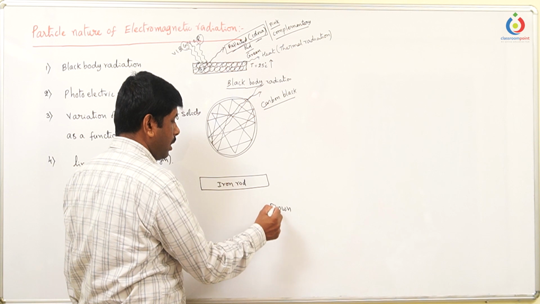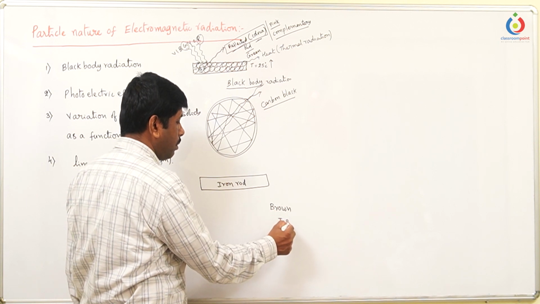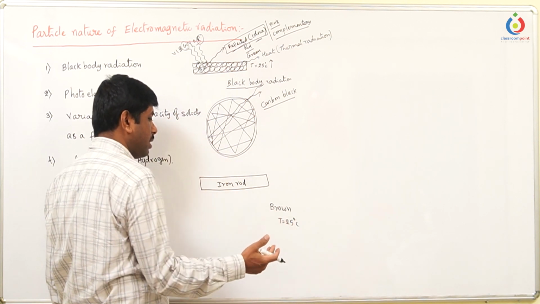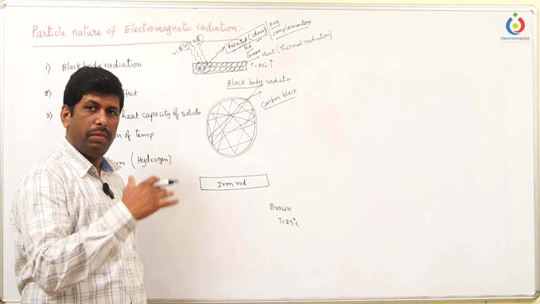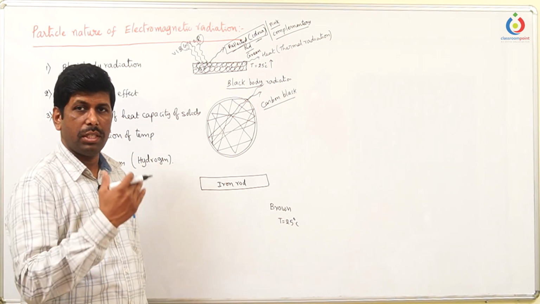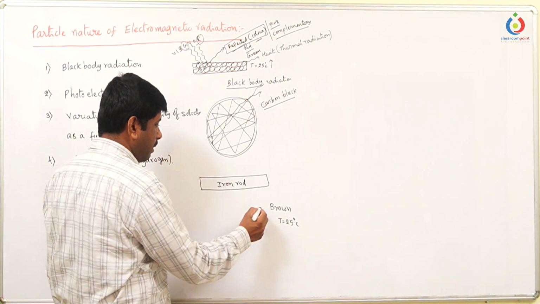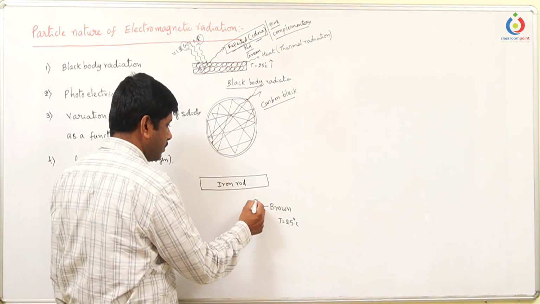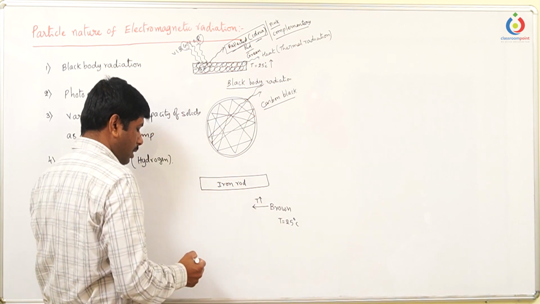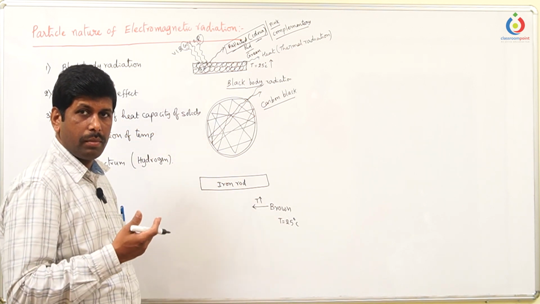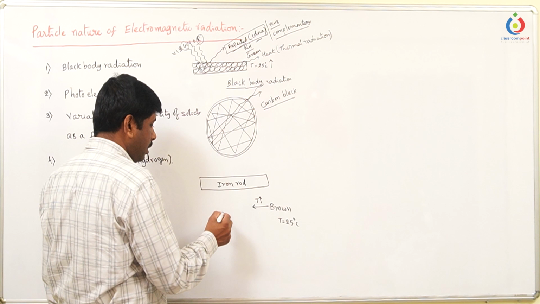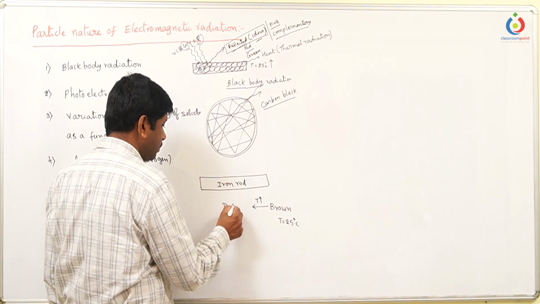This brown color is at 25 degrees centigrade or below. Even up to some temperature like 60-70 degrees centigrade, it looks the same color. But whenever the temperature rises and it gets heated up, it looks dull red.